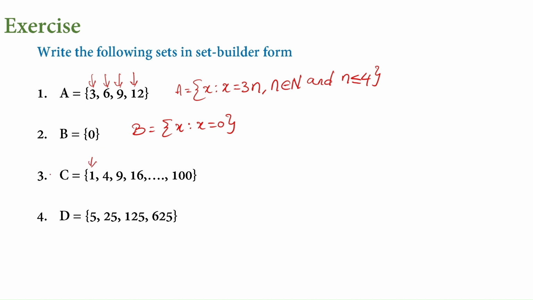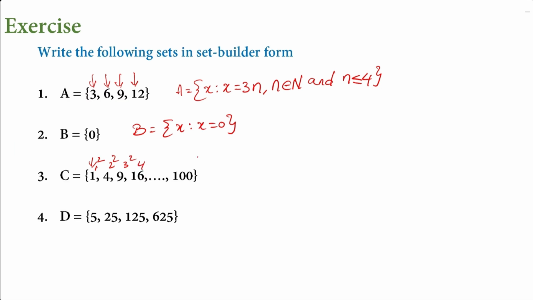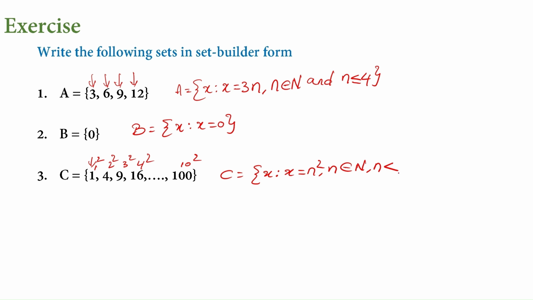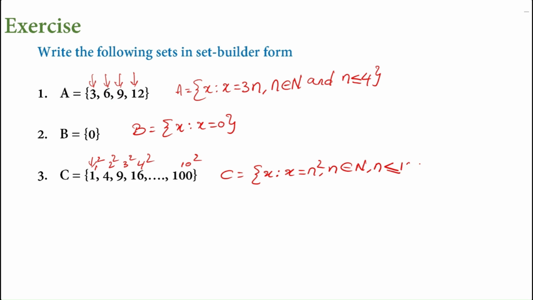Now see the third question. This we can see is 1 square. The next is 2 square, 3 square, 4 square, like that right till 10 square. Just by observing the list, we can identify the property. So now in set builder form, how can we write? C has element x. X is n square. As it starts with 1, we can say that n is a natural number and it is going till 10 only. This means n is less than or equal to 10.